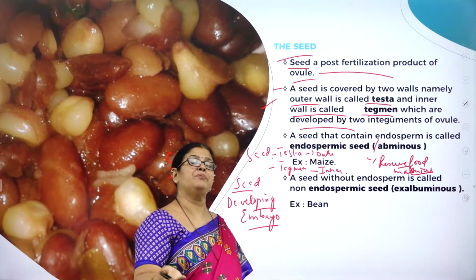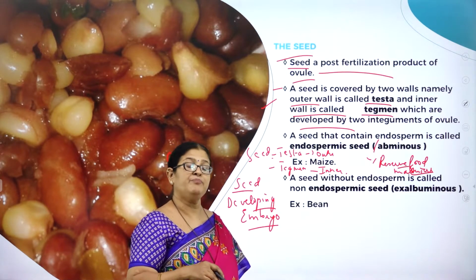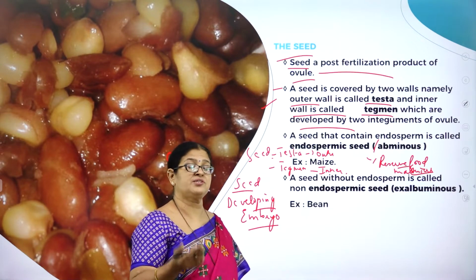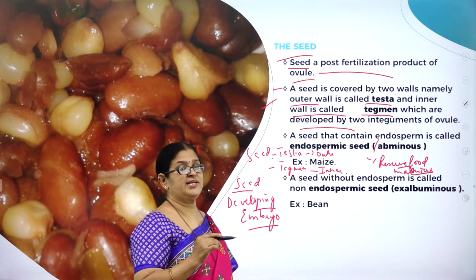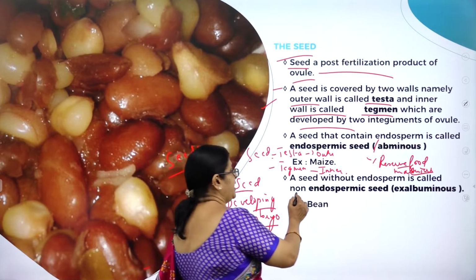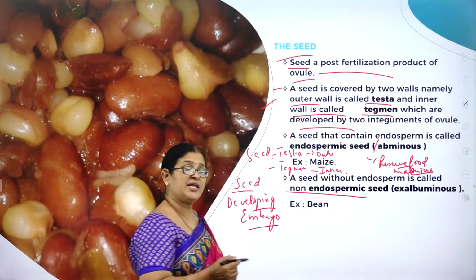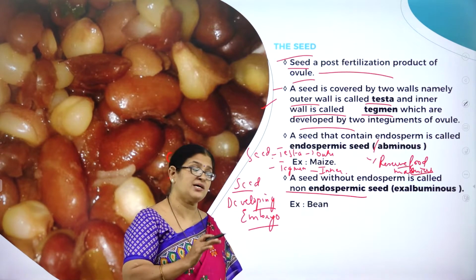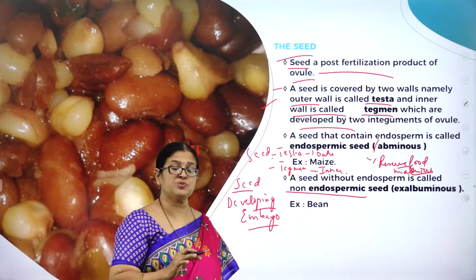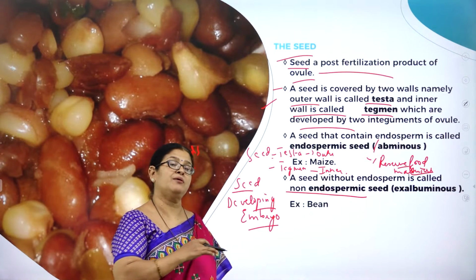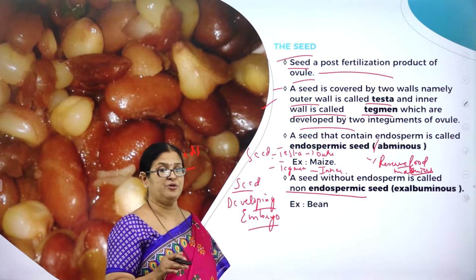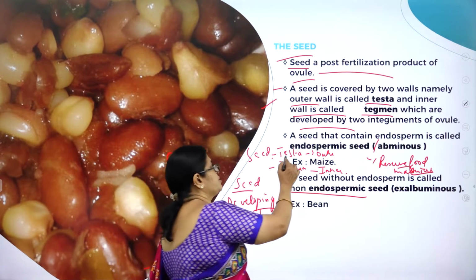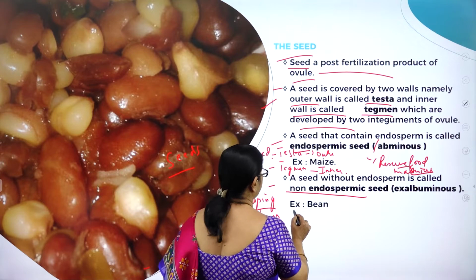Sometimes a seed completely utilizes the endosperm before seed germination. Such seeds are called non-endospermic seeds. There are some seeds which will retain some amount of endosperm for seed germination. It will not completely utilize the whole of the endosperm. Such seeds are called endospermic seeds. So seeds are of two types: